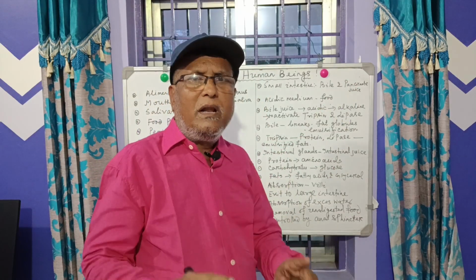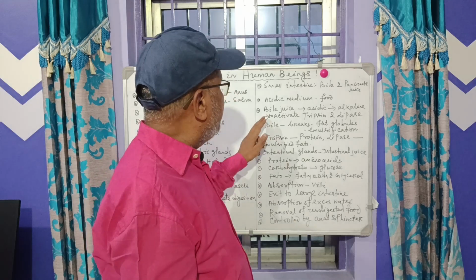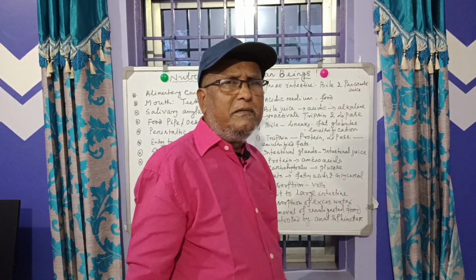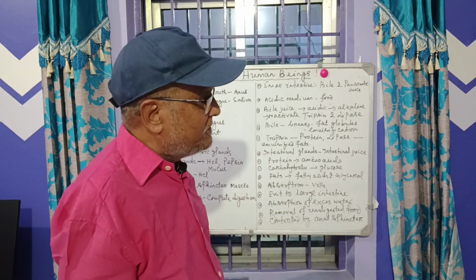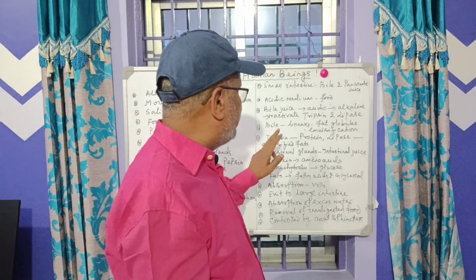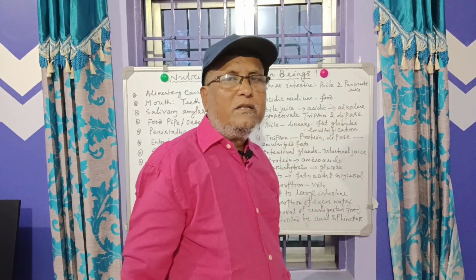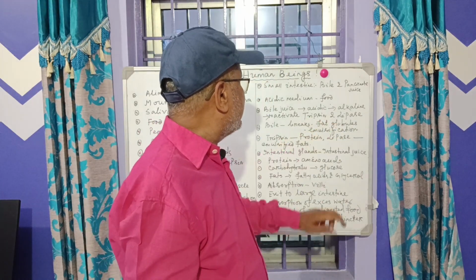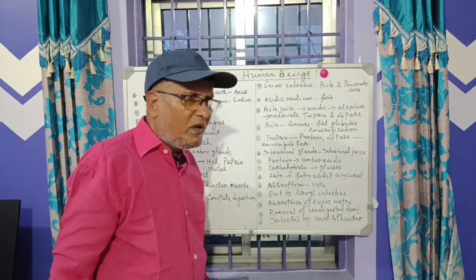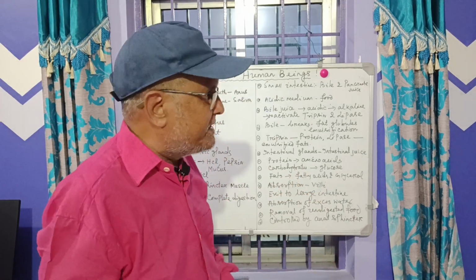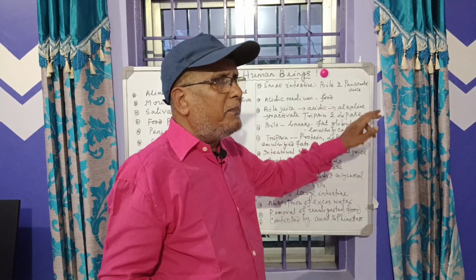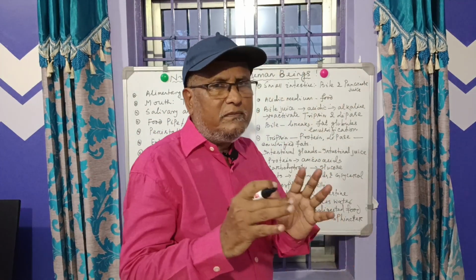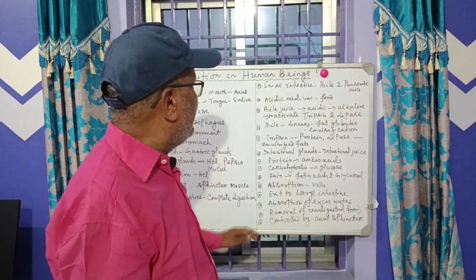So the liver is the largest gland that secretes bile juice, and the pancreas secretes two juices, that is trypsin and lipase. So two juices, bile juice and pancreatic juice, enter our small intestine.